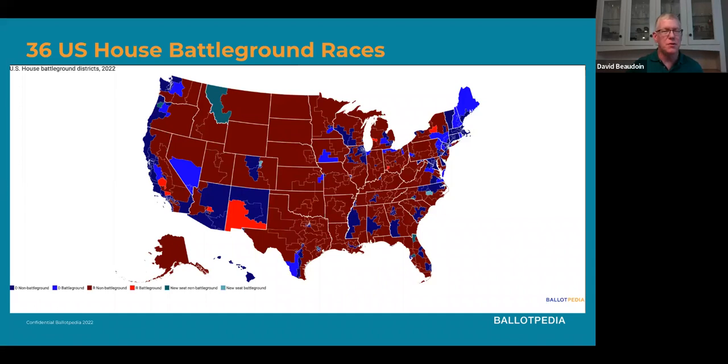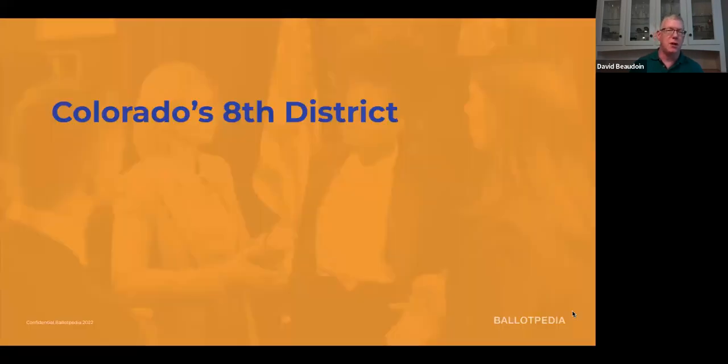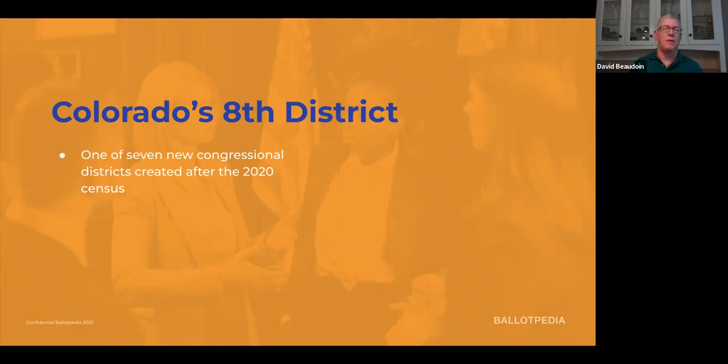So the 2 races that we picked were in Colorado's 8th congressional district, where the Democrat is Yadira Caraveo, the Republican is Barbara Kirkmeyer. There's 3 others that are running. And what's interesting about this race is that it's one of 7 of the new congressional districts that was created after the 2020 census. Colorado previously was apportioned 7 seats in the U.S. House. They were apportioned 8 after the census. And this is the first new congressional district in Colorado since 2001.